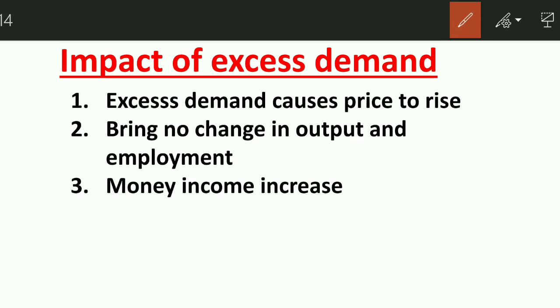Now coming to the impacts of excess demand. So excess demand causes price to rise. Now why it causes price to rise?